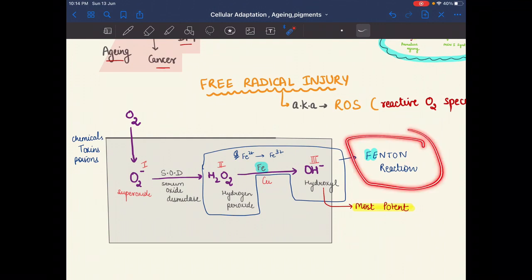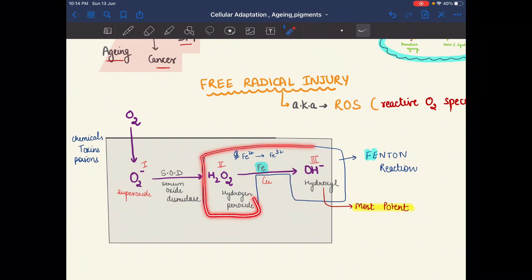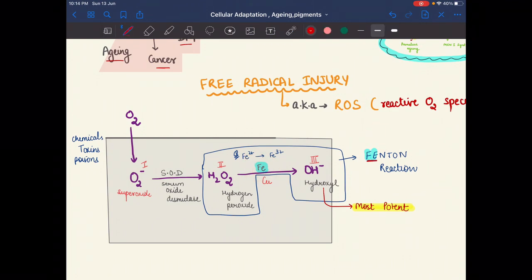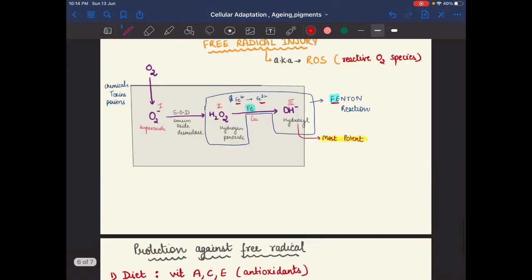And what is the Fenton reaction? Here Fe means iron. Basically, the conversion of hydrogen peroxide into the hydroxyl group in the presence of iron is the Fenton reaction. We can remember it like this: in Fenton, the first two letters are Fe, that is iron. So in the iron pathway, iron is converted from Fe2+ to Fe3+. So this is the free radical injury.